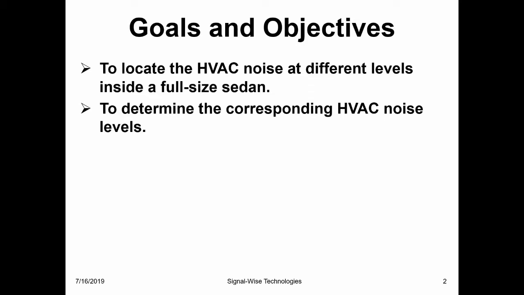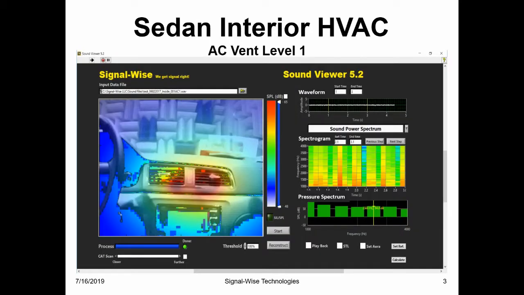The goals and objectives of this case study are to locate the HVAC noise at different levels inside a full-size sedan and determine the corresponding noise levels. Here, the engine was running at the idle speed and AC level was set to the lowest, so the overall HVAC noise was barely noticeable. Yet, Sound Viewer can easily locate where HVAC noise is from, specify sound pressure level distribution, and the corresponding spectrogram.